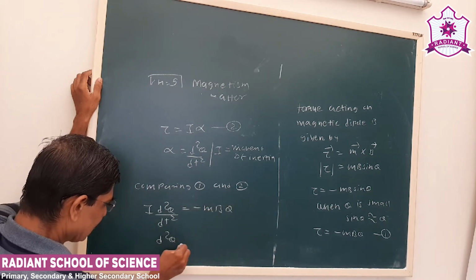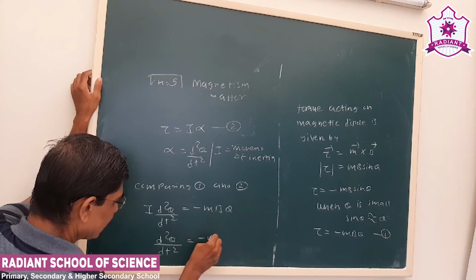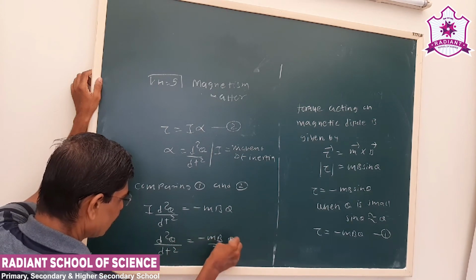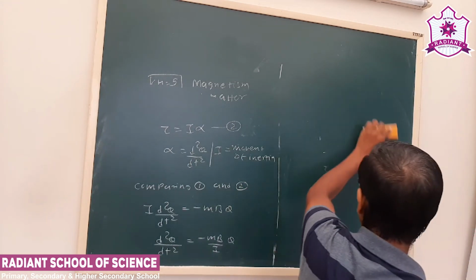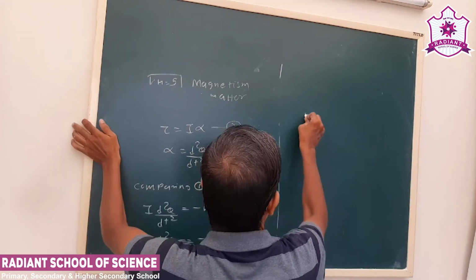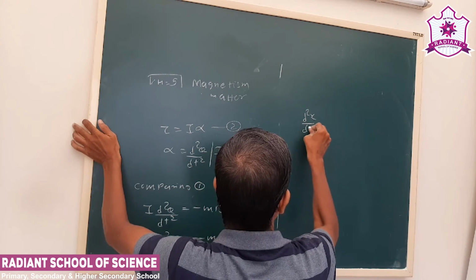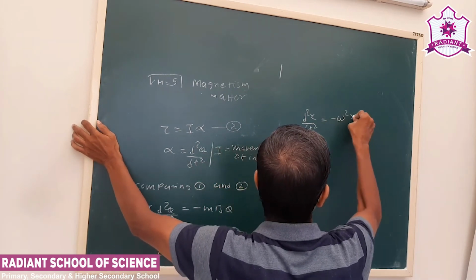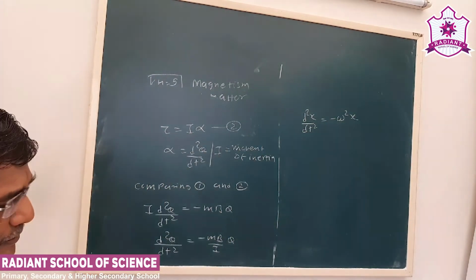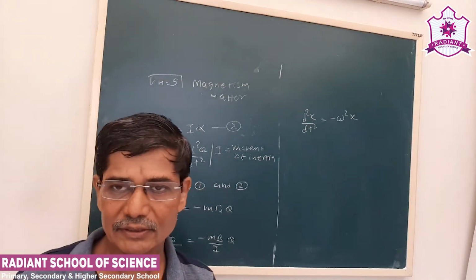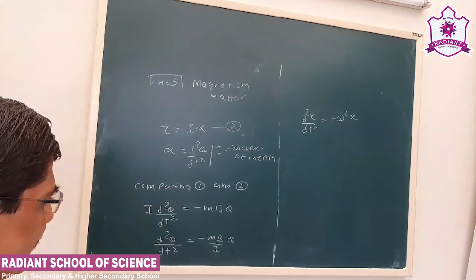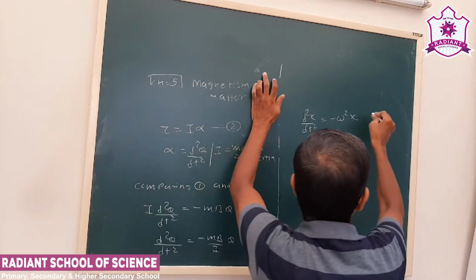So d square theta by dt square equals minus mb upon I theta. Now again, this is a second order differential equation similar to d square x by dt square equals minus omega square x. We studied this in SHM, and in the first lesson also. So this is the second order differential equation of SHM.